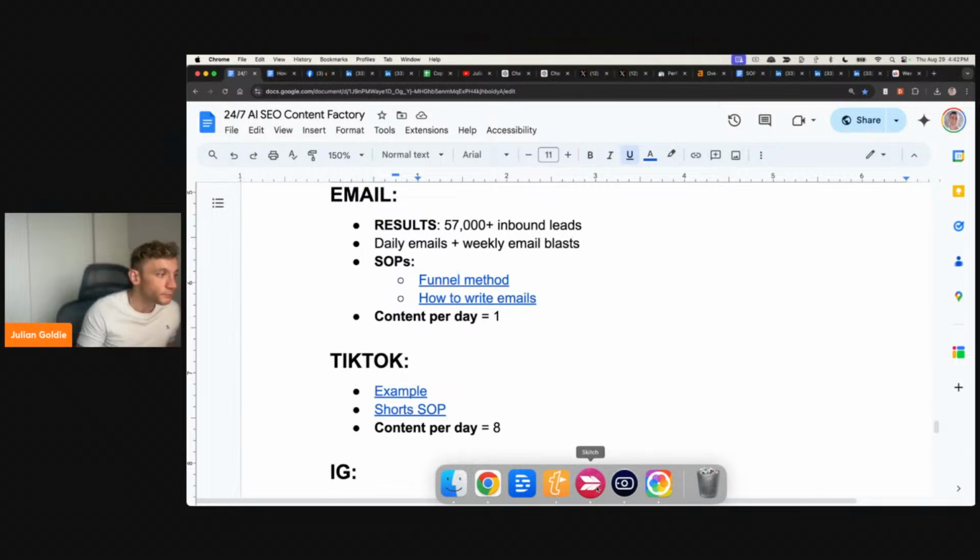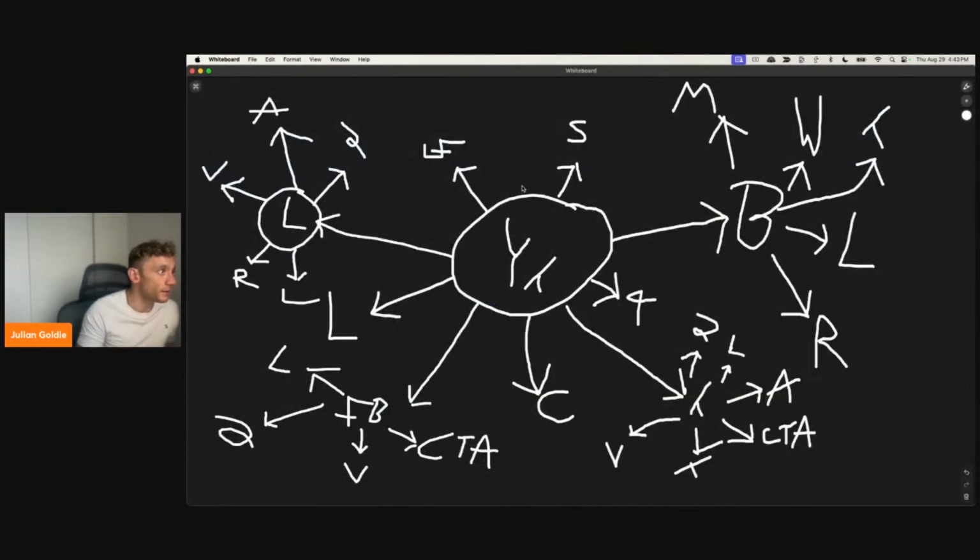And so just inside the content factory as well, we've got email, and we do 2 different types of email, right? We do the blasts, and we also do the daily value emails, right? What are the value emails? They're basically just saying, hey, we created this new training. Do you want to check it out? That's basically it.